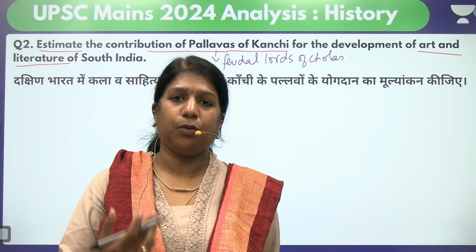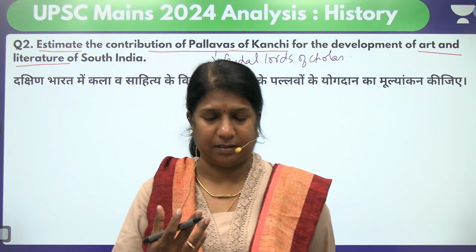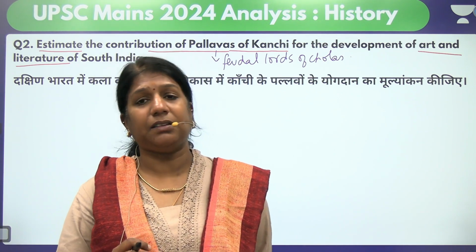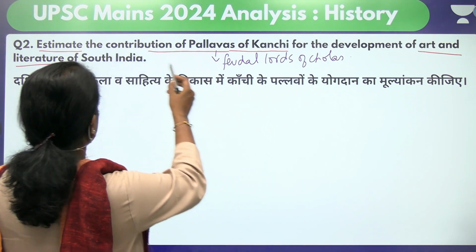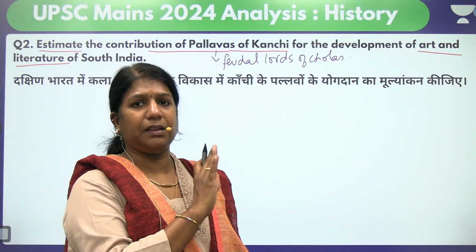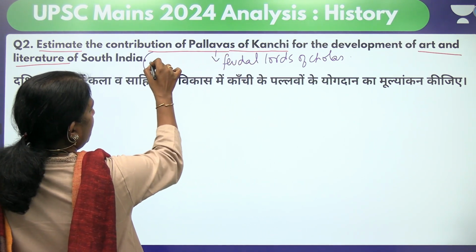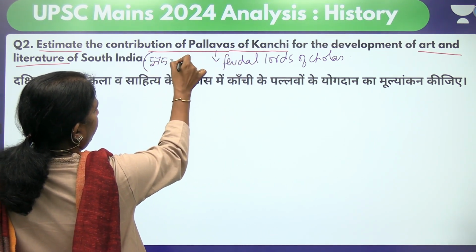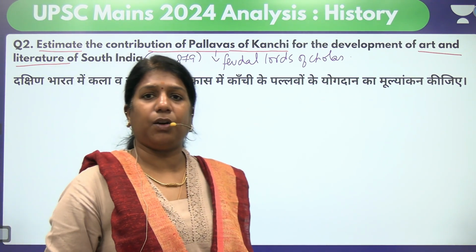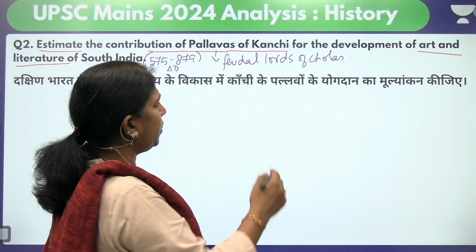So Pallavas were feudal lords. The early Pallavas had all their inscriptions in Prakrit. The later Pallavas started using Sanskrit and Tamil in their inscriptions. Why? Because when they talk about the Pallavas of Kanchipuram, we are understanding them to be the later Pallavas, who were the feudal lords of Cholas. What is the bracket of these Pallavas? It's 575 to 879 AD. First learn the bracket. I've dealt with all of them in detail in all our classes. So first you should know the bracket, and that they were the feudal lords of Chola.